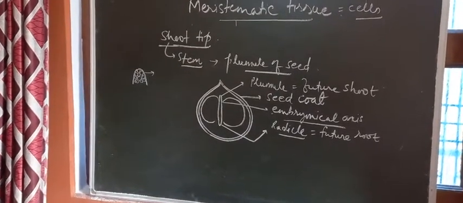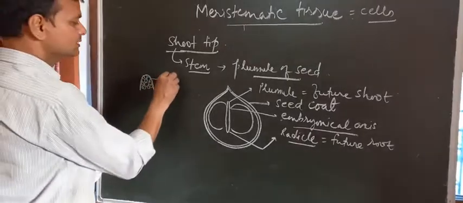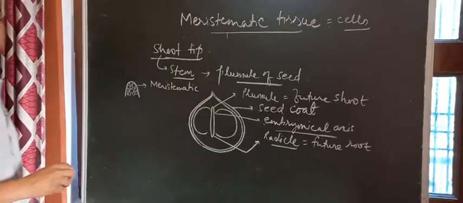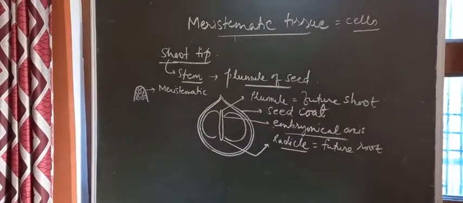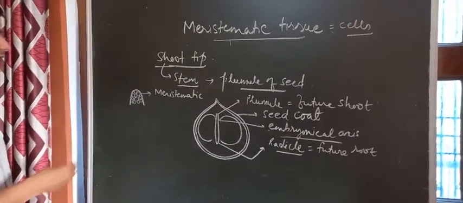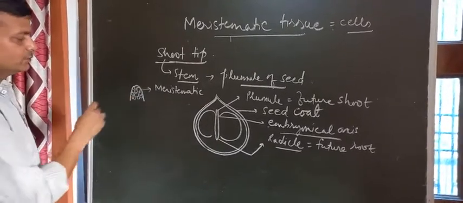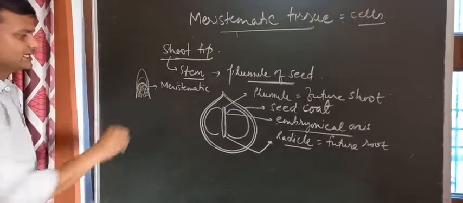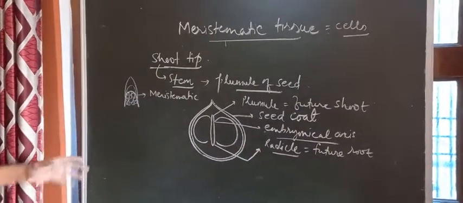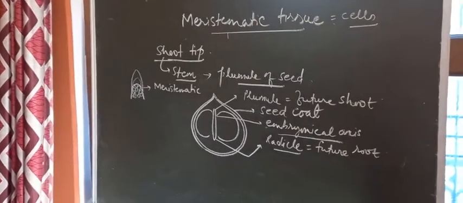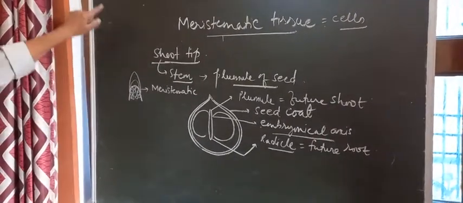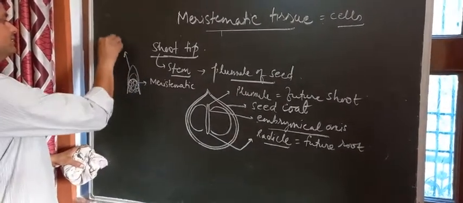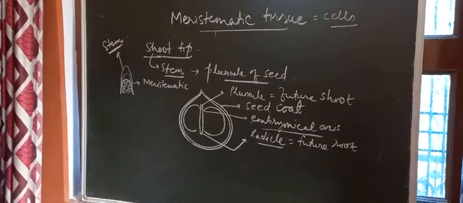So any cell which is continuously dividing is called what? It is called a meristematic cell. A group of cells is called a tissue. So meristematic cells or tissue. Now when they are dividing, they continuously grow. So it will be growing with respect to time. When the number of cells is increasing, the size of the stem will start increasing and will elongate upward. This newly forming structure is going to form the stem of the plant in the future, right?